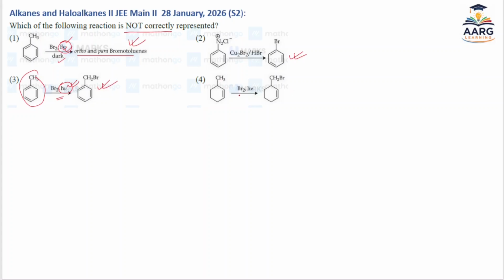Now what is this? This is again bromine, but instead of aromatic, this is cyclohexene. So this is also a well-known reaction which gives the allylic brominated product. In allylic bromination, two positions are possible. This is one position and this is another allylic position. So the more substituted position will give the corresponding bromo product, which is not this one but this one. Okay, 4 is the correct answer because this is not correctly responded.